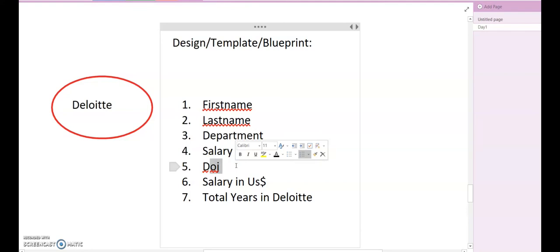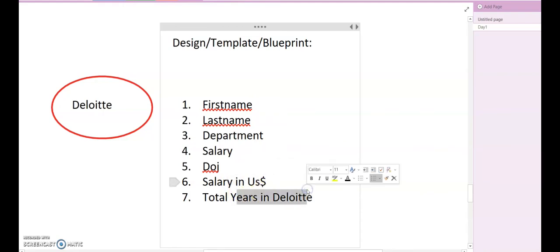My class has to do some functions as well: I need to get the salary in US dollar, and I also need to fetch the total years of experience of that employee in Deloitte.